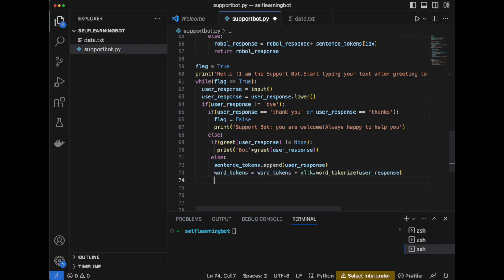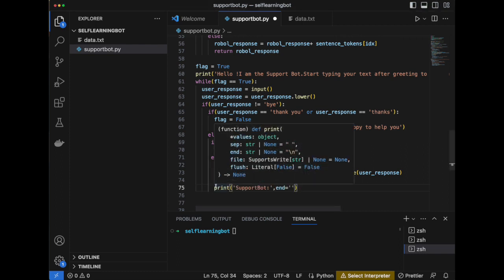Next, it will create the final list. The bot makes a unique list of all the words it has seen so far, removing any duplicate words. Then it will go to the response function, which is the main logic.